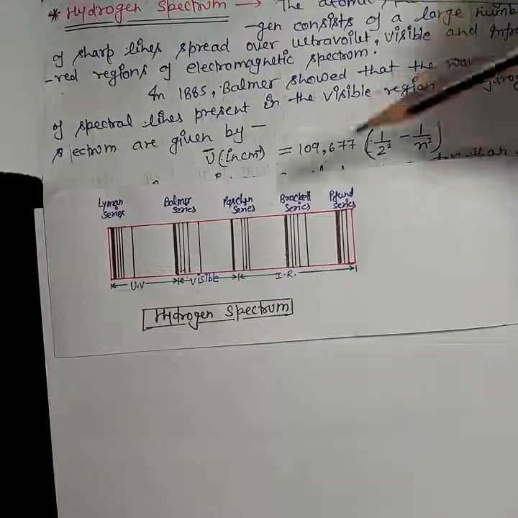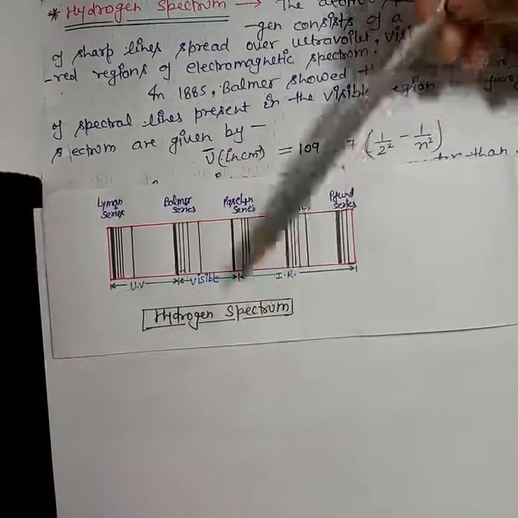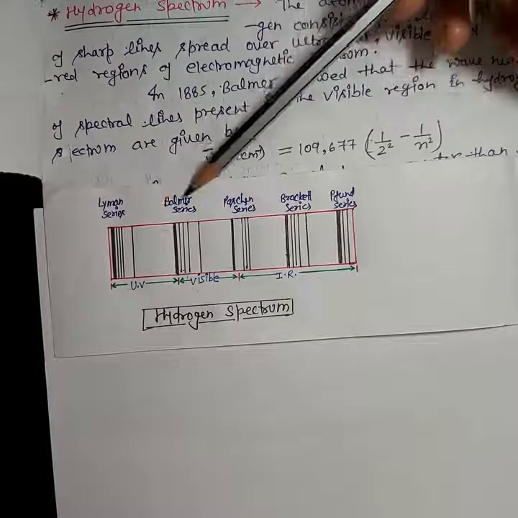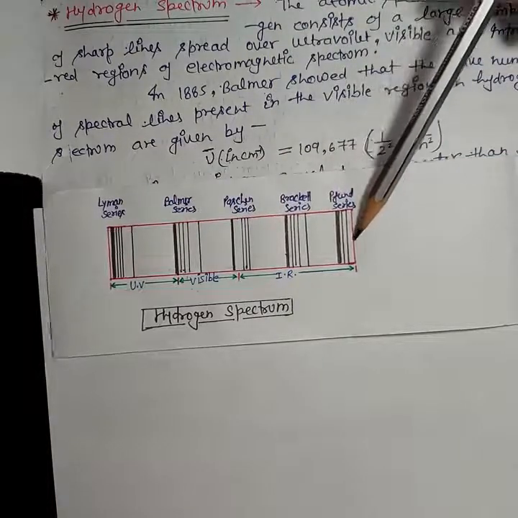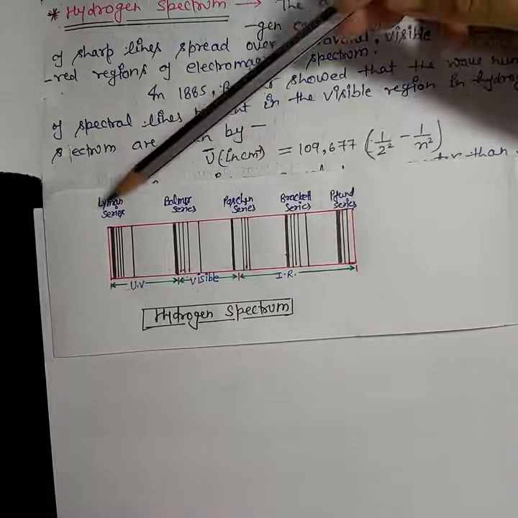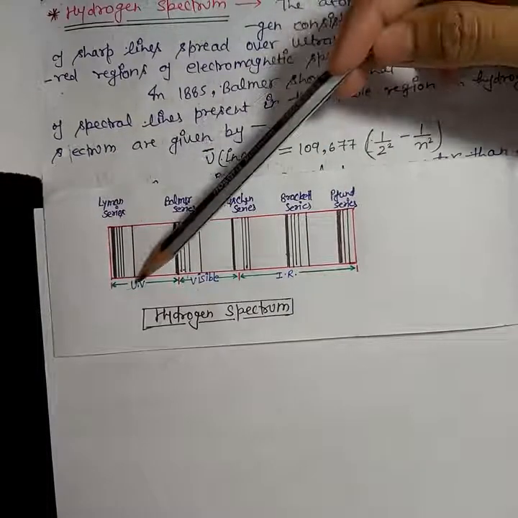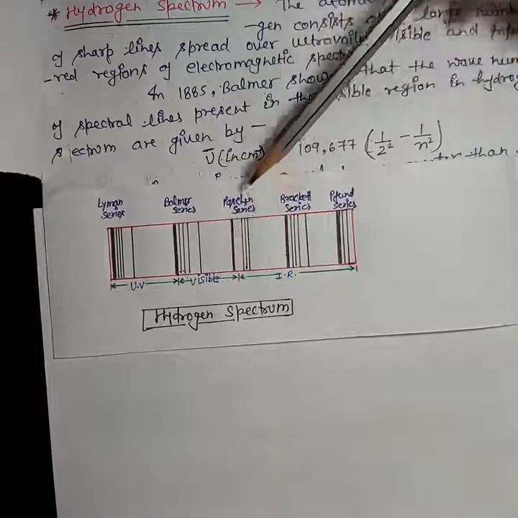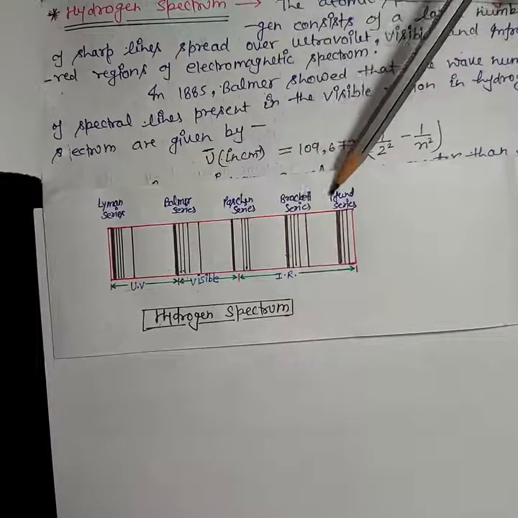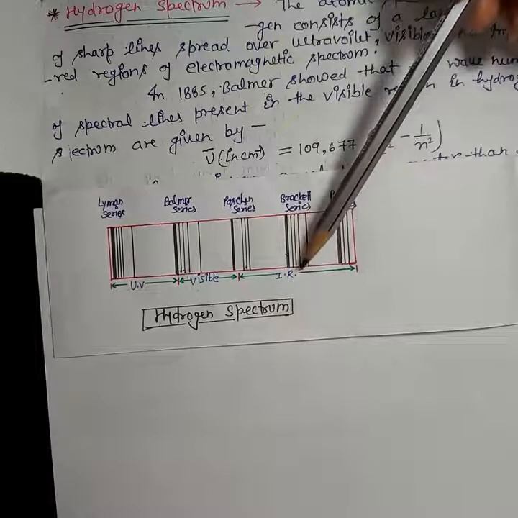Here I have shown the hydrogen spectrum, which has Lyman series, Balmer series, Paschen series, Brackett series and Pfund series. Here you can see that Lyman series lies in the ultraviolet region, Balmer series lies in the visible region, and Paschen series, Brackett series and Pfund series lie in the infrared region.